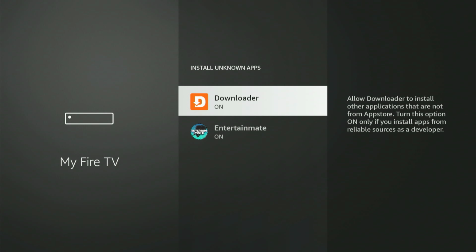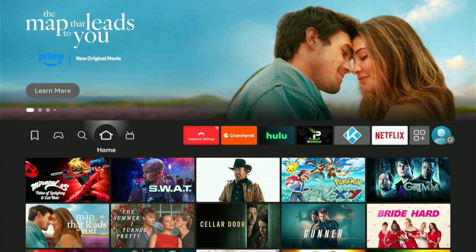If you have an older Fire Stick, this option could be missing entirely. Instead, it could display Apps from Unknown Sources, and you can only enable or disable it. If you see that, simply enable it. Now that we're ready, press the Home button on your remote.